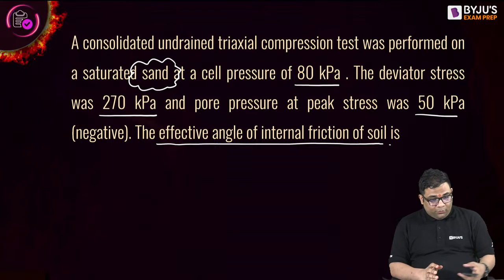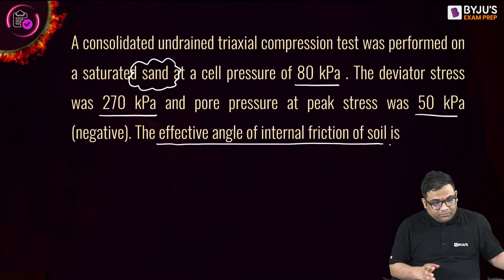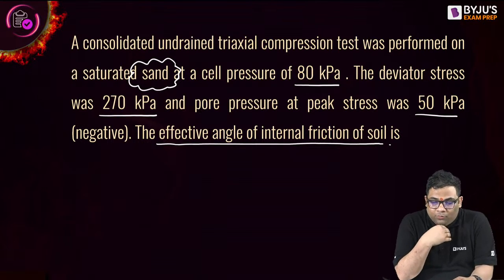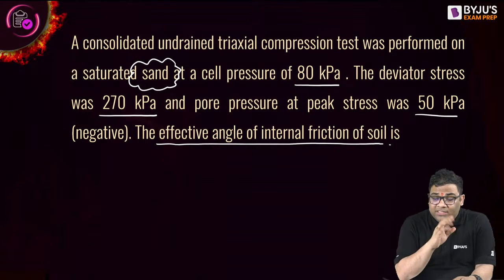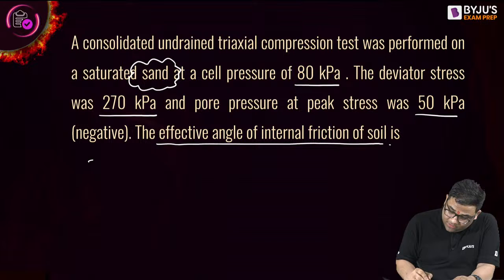Rakesh is answering 43.14. Others? Why are you taking so much time to solve this question? Sigma C is 80. Sigma D is 270.